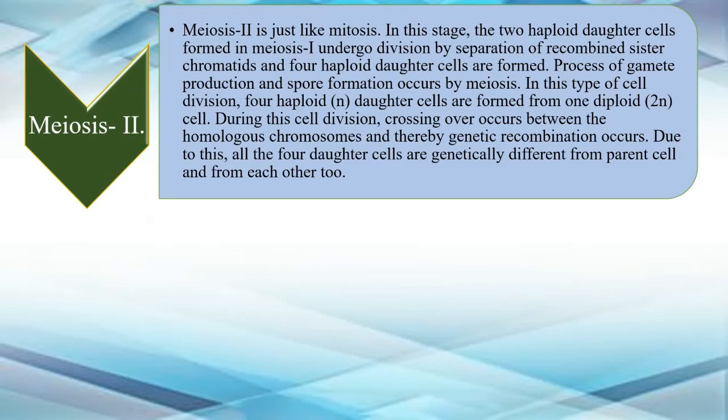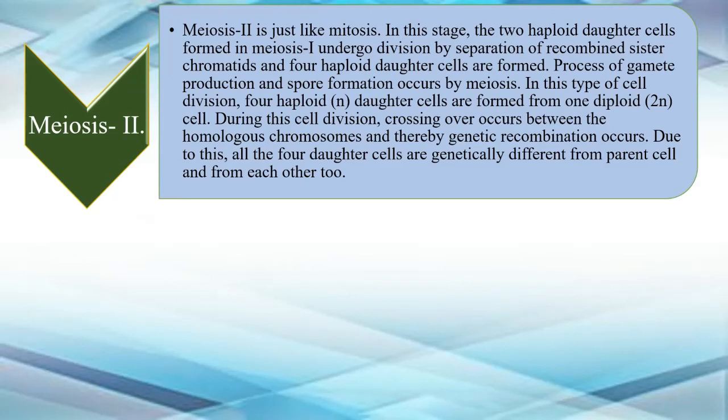The process of gamete production and spore formation occurs by meiosis, means in human beings, male and female, they have gametes in them, right? That is the sperm and the ovum. These are haploid cells. I have been explaining you all from the very beginning. Okay. In this type of cell division, four haploid daughter cells are formed from one diploid cell.